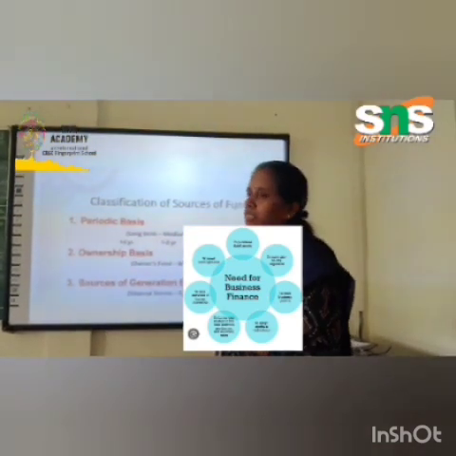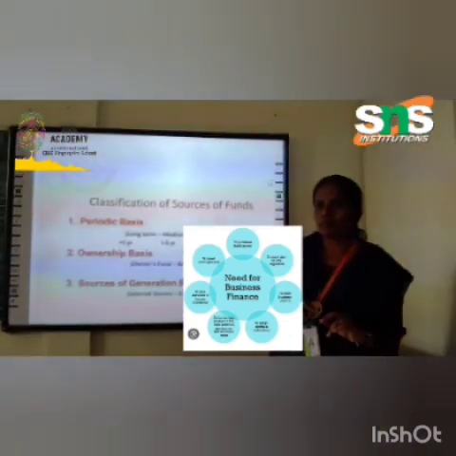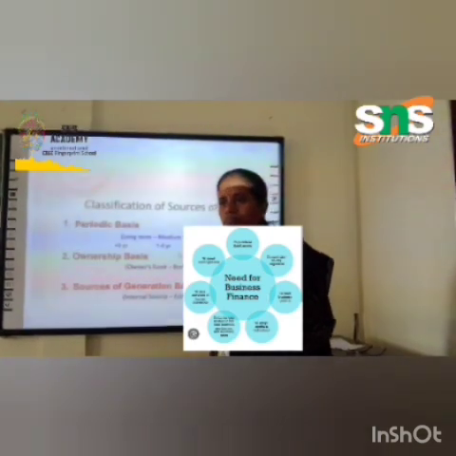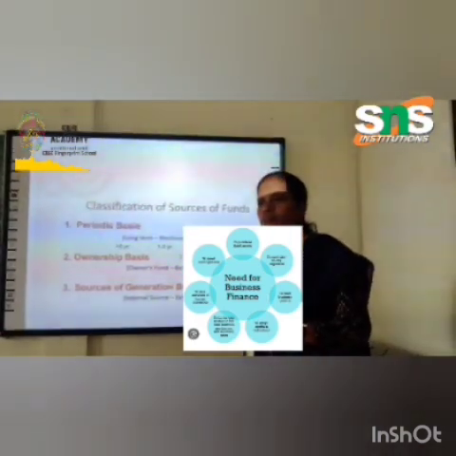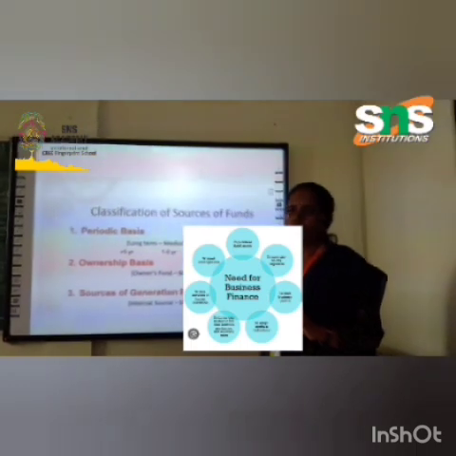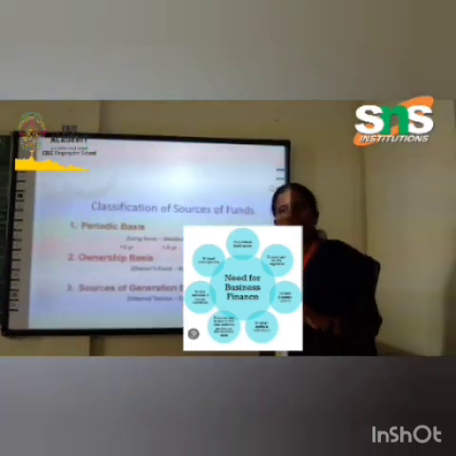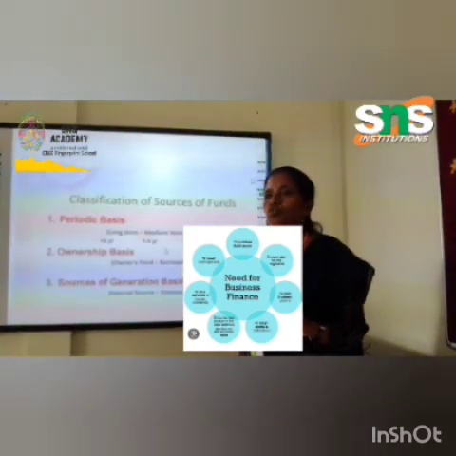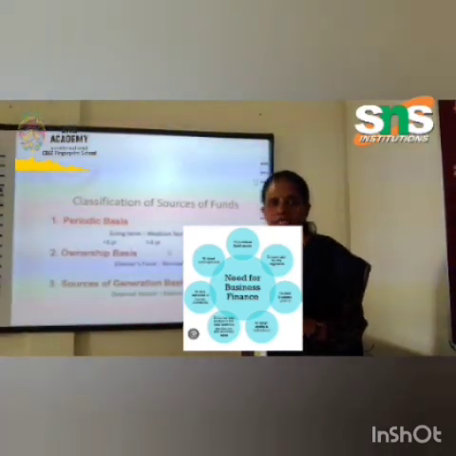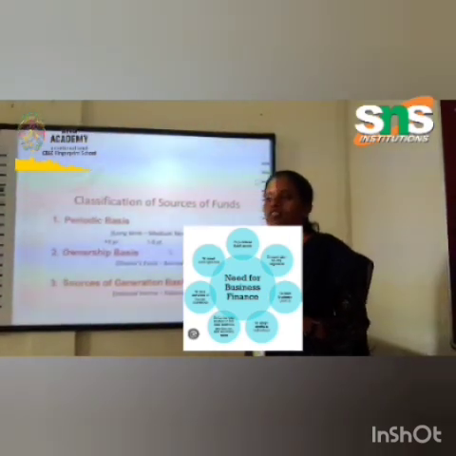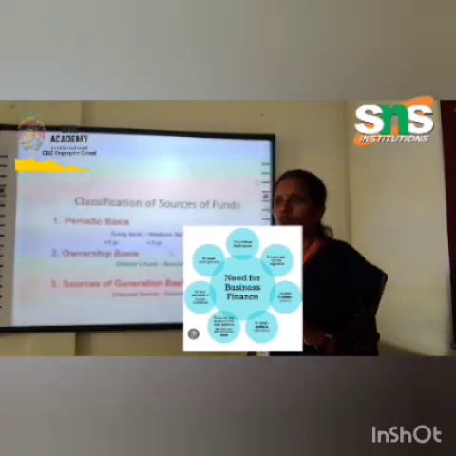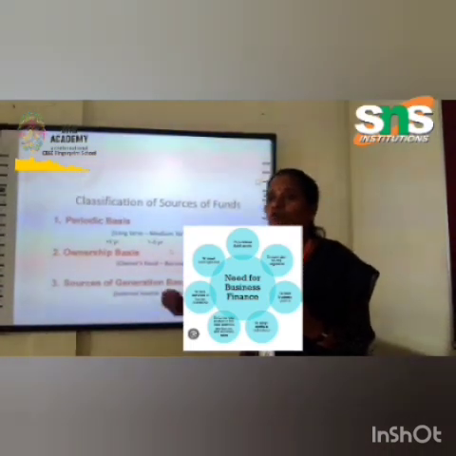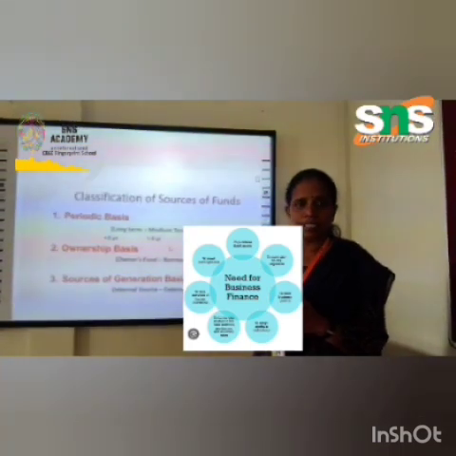And medium term. The funds which are required for a period of more than 1 year but less than 5 years are medium-term sources. These sources include borrowing from commercial banks, public deposits, etc. So these medium-term loans will be available for 3 to 5 years. Commercial bank loans will be available, and we can also use a medium-term loan if we have a big organization and want to open up a new small branch, right?